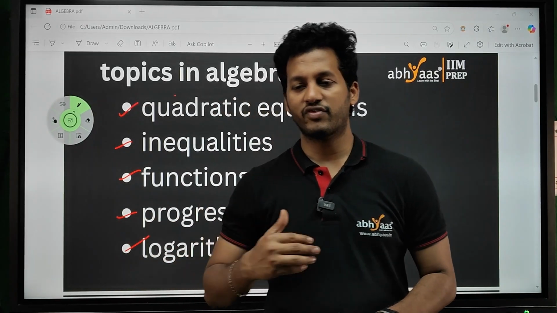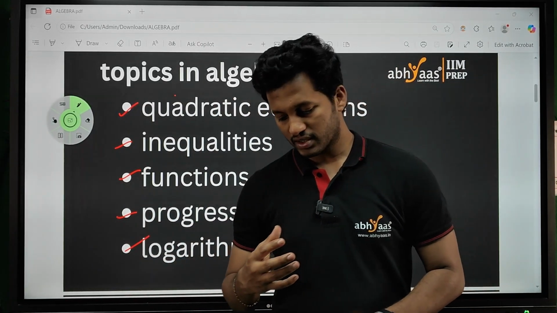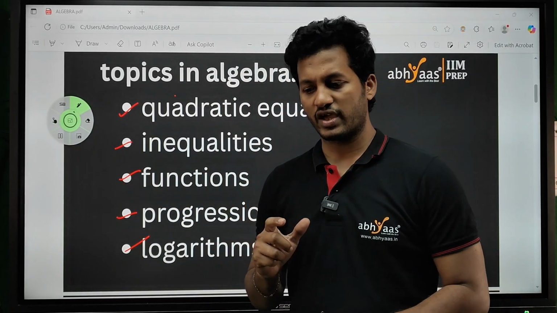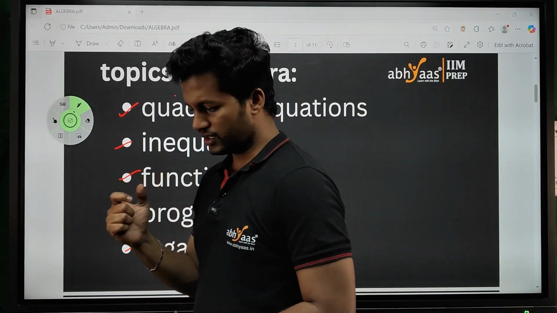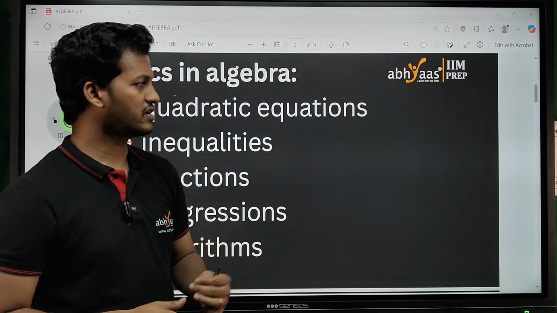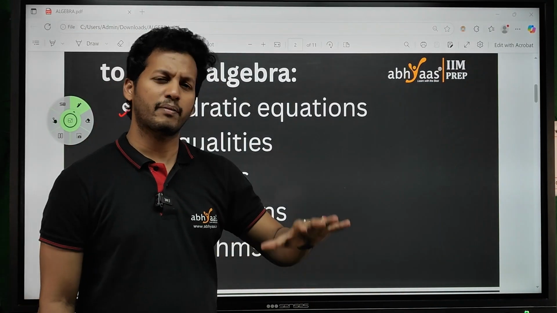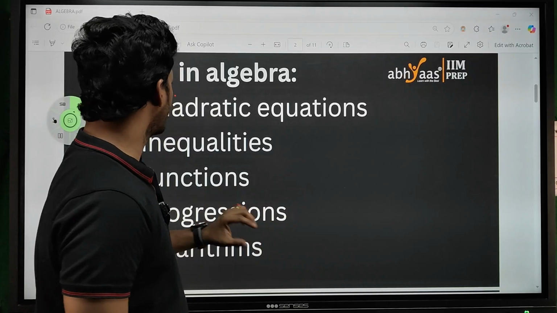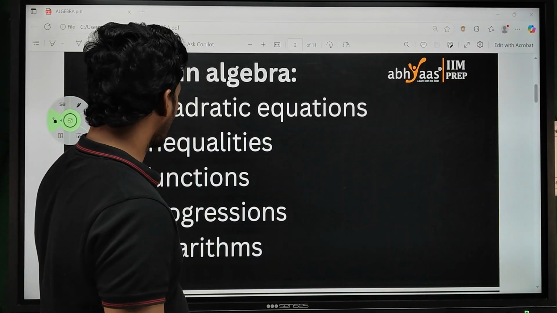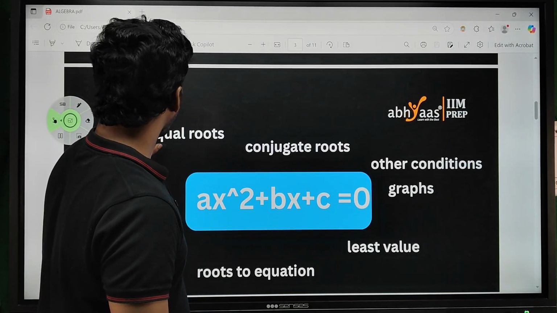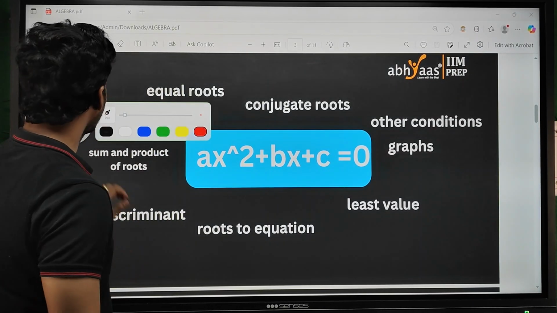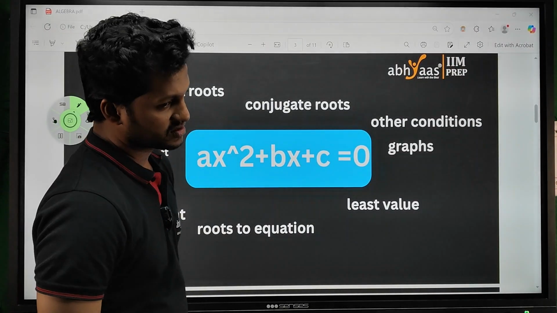It can have a wide range of application, but some important models are there in which we have to discuss different aspects of that, so that we can cover the maximum number of topics in this. So we can clearly revise this topic very well. Okay, coming to the topics we are going to cover, we start with quadratic equations.